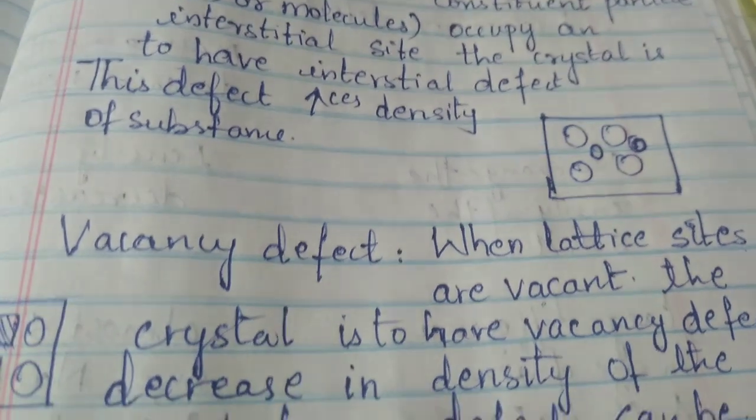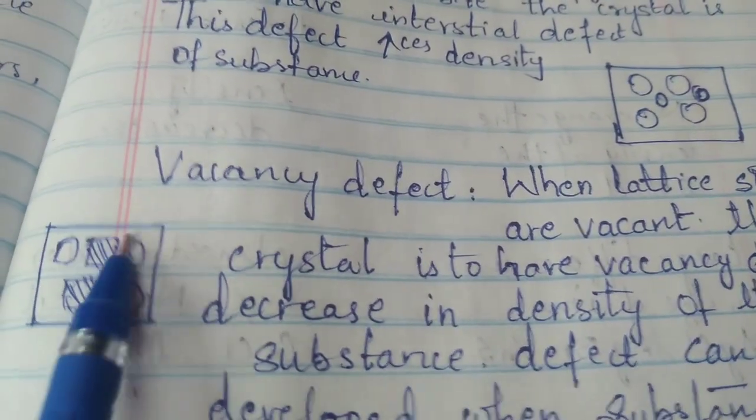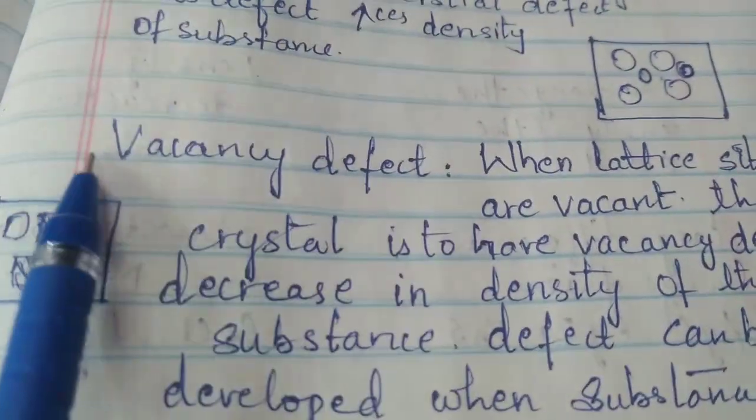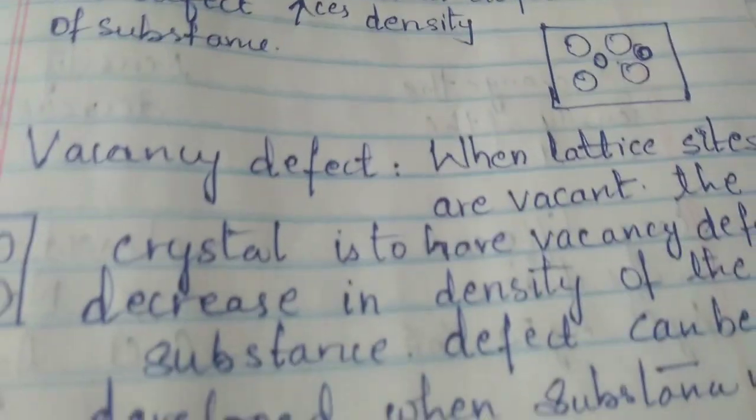What is the impact on density in this case? It decreases the density because the lattice sites are missing, so there is a reduction in mass. This defect can also develop when the substance has been heated. So this is about defects in non-ionic solids: interstitial defect and vacancy defect.